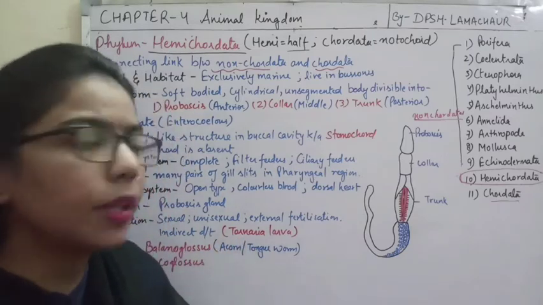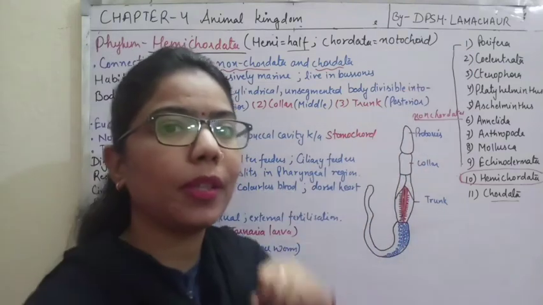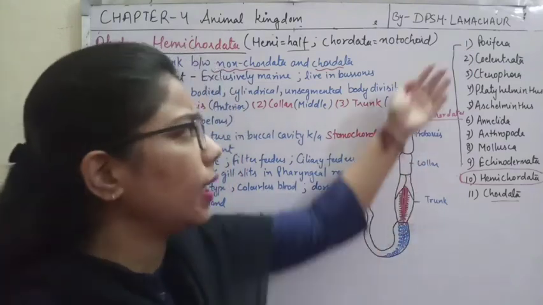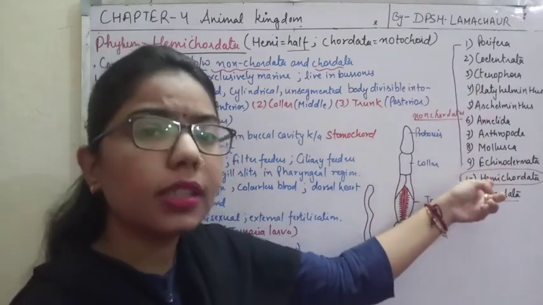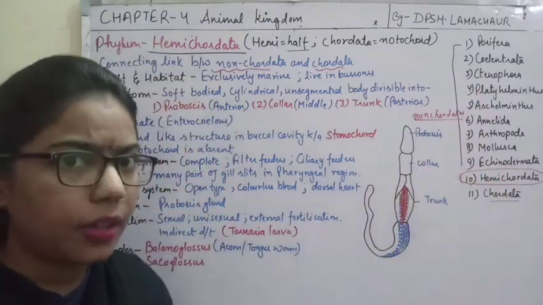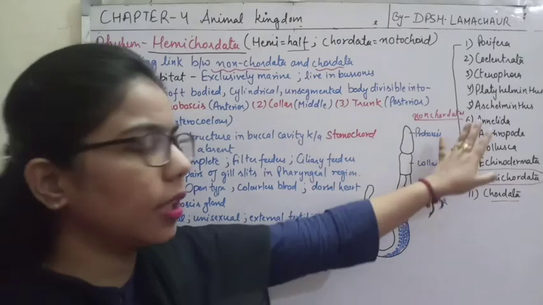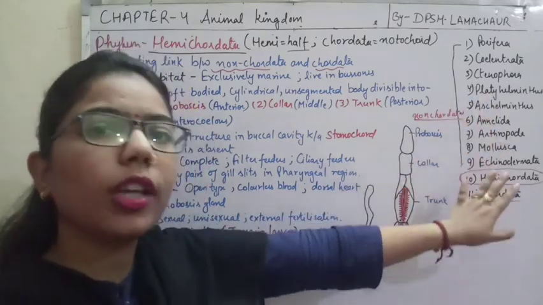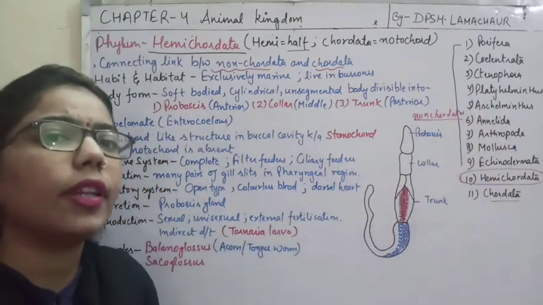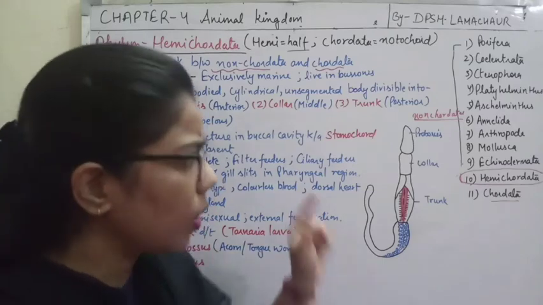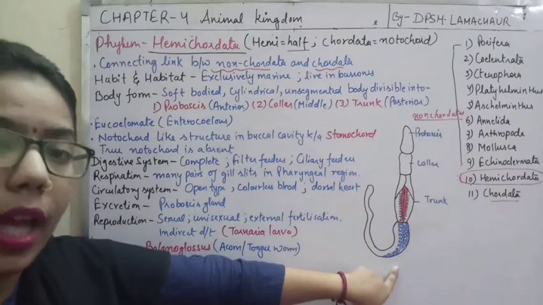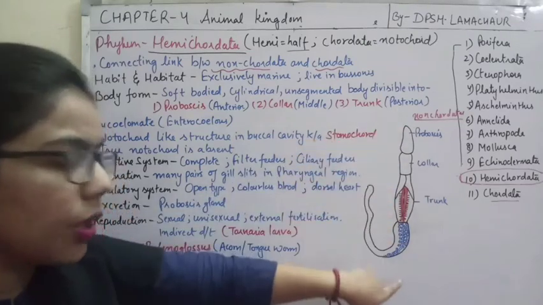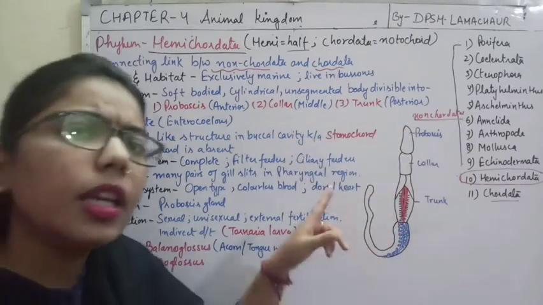Now another general character is symmetry. What type of symmetry is present? In Porifera you studied asymmetrical, then radial symmetry, and as we move from Platyhelminthes we get bilateral symmetry. Some exceptions are there in between, but mostly we consider that they have bilateral symmetry. So again, if we talk about Hemichordata, this is one of the examples of Hemichordata. What type of symmetry can you see here? Bilateral symmetry.